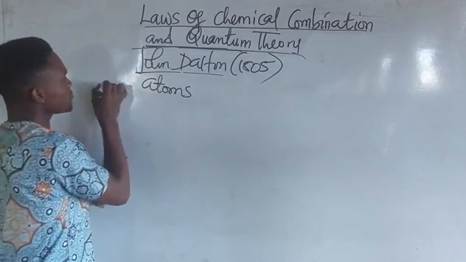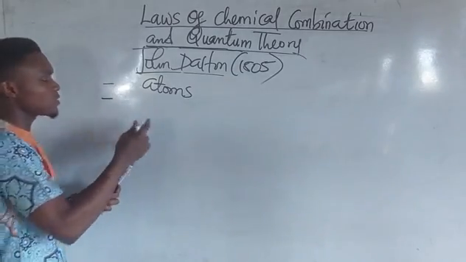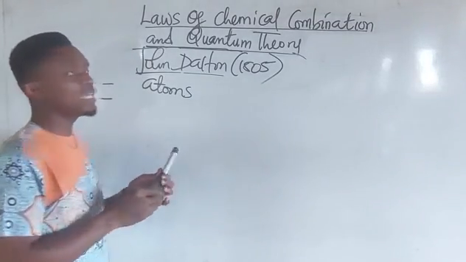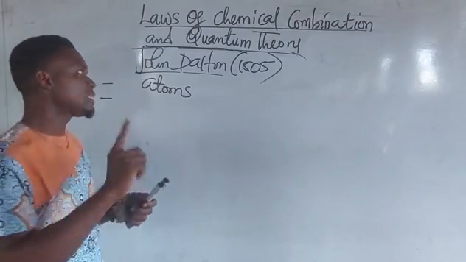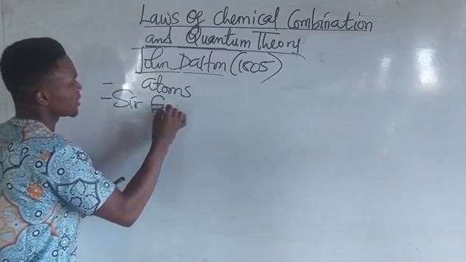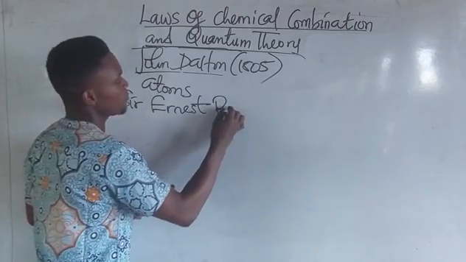Alright? So, that is the first one which still holds. The second one said that atoms are indivisible.